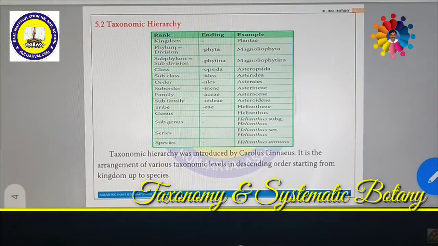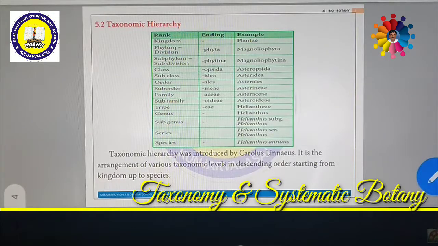Taxonomy also has various hierarchies. Species is the basic unit of hierarchy. That means some of the living organisms, it may be plants or animals or microorganisms like bacteria, virus or fungi, whatever it may be, the organisms which are very similar in structure and physiological character, and which interbreed with each other, are called species.